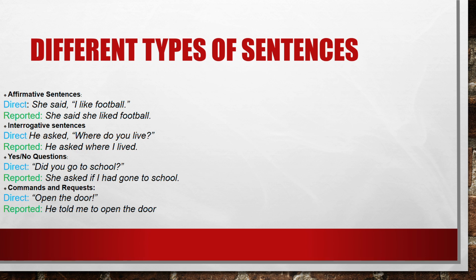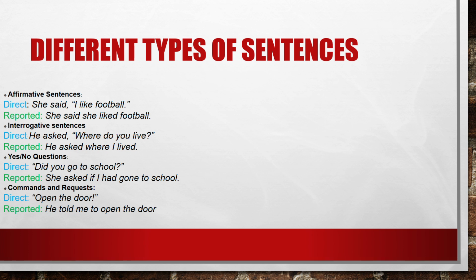Interrogative sentences. In direct speech, someone said to me, he asked, "Where do you live?" That person asked me where I live. What are we going to do? We have you in the interrogative sentences. We're going to transform to I because that person is talking to me. So I'm going to another person. I'm going to say to him, he asked where I lived. As you see in your direct speech, the verb live is conjugated in the present simple.